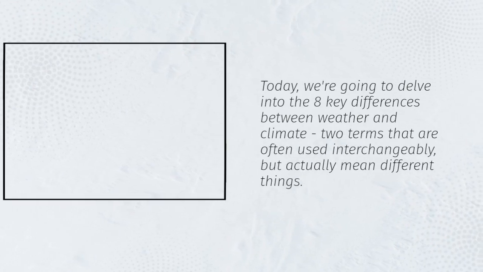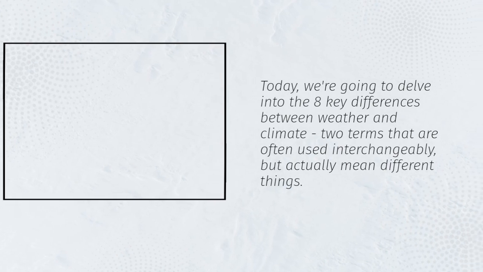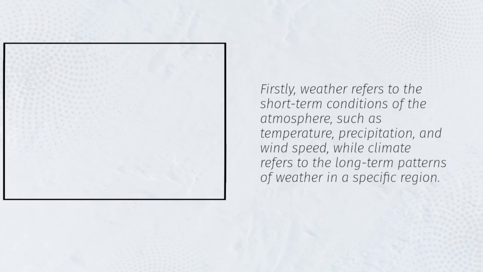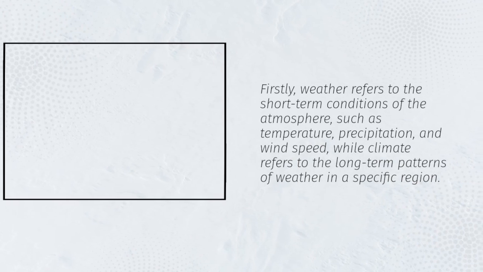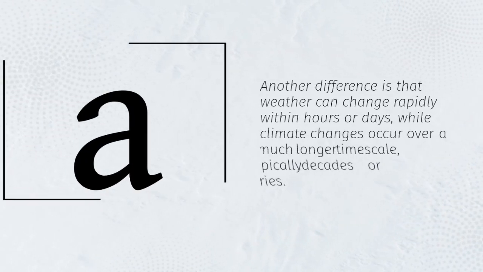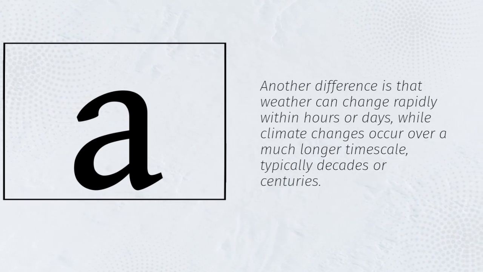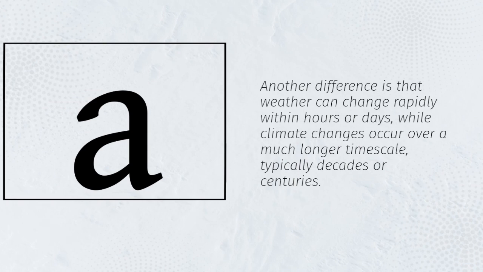Today, we're going to delve into the 8 key differences between weather and climate, two terms that are often used interchangeably, but actually mean different things. Firstly, weather refers to the short-term conditions of the atmosphere, such as temperature, precipitation, and wind speed, while climate refers to the long-term patterns of weather in a specific region. Another difference is that weather can change rapidly within hours or days, while climate changes occur over a much longer timescale, typically decades or centuries.